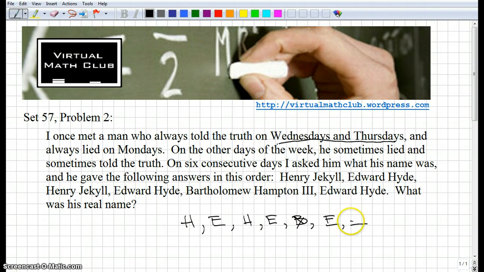So we got 2 options. I'm going to draw a little tree. So maybe instead of that little blank, what I'll do is just draw a couple branches of a tree. So he either has to be Edward or he has to be Henry. If he's Edward, then this is Wednesday and this is Thursday. Which would mean that this is Friday, and this is Saturday, and this is Sunday, and this is Monday, and this is Tuesday.